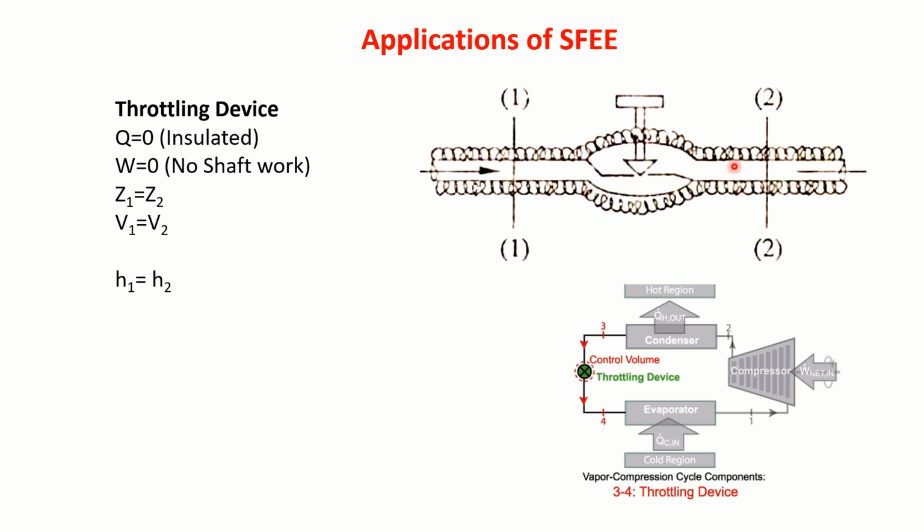For analysis sake, you can assume it to be insulated. There is no shaft, there is no W. Z1 and Z2 are equal. So the difference in velocities, inlet and exit, is not very much. So we can write H1 equal to H2 by substituting all these things in the steady flow energy equation. So in a throttling device, the enthalpy remains constant. It is an isoenthalpic process, whatever happens in a throttling device. H1 is equal to H2.